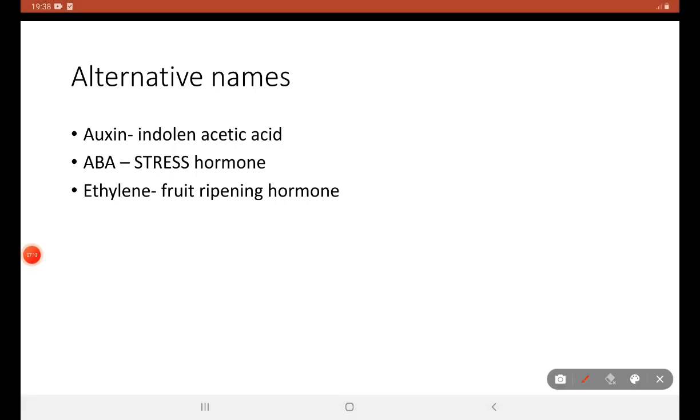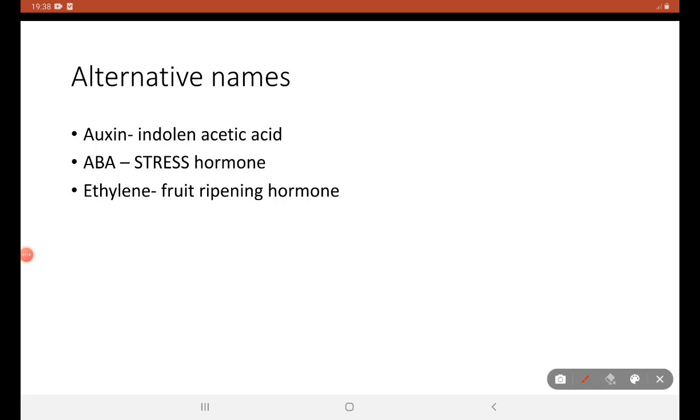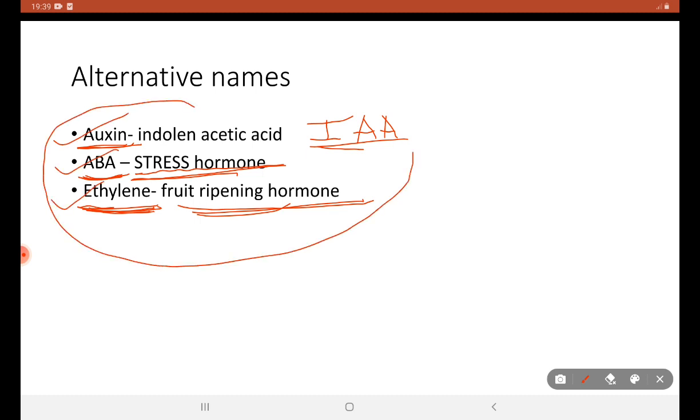Then we are going to see the alternative names of a few phytohormones. Auxin, as we saw, is indole 3 acetic acid. ABA is abscisic acid, and its other name is stress hormone. Ethylene helps in fruit ripening, so it is called the fruit ripening hormone. These are the three major alternative names of phytohormones.